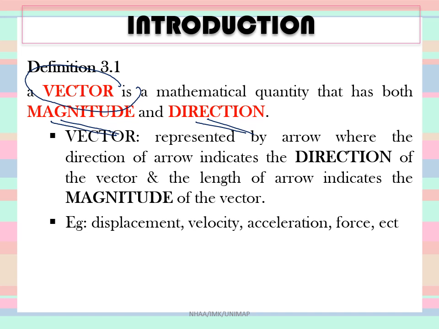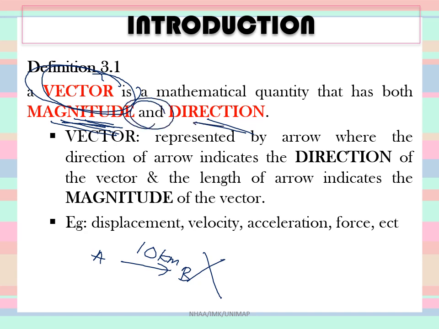Same goes if you just tell people about the magnitude. For example, to go from point A to point B, it's just 10 kilometers. This is not a vector as well, because a vector must include magnitude and direction.